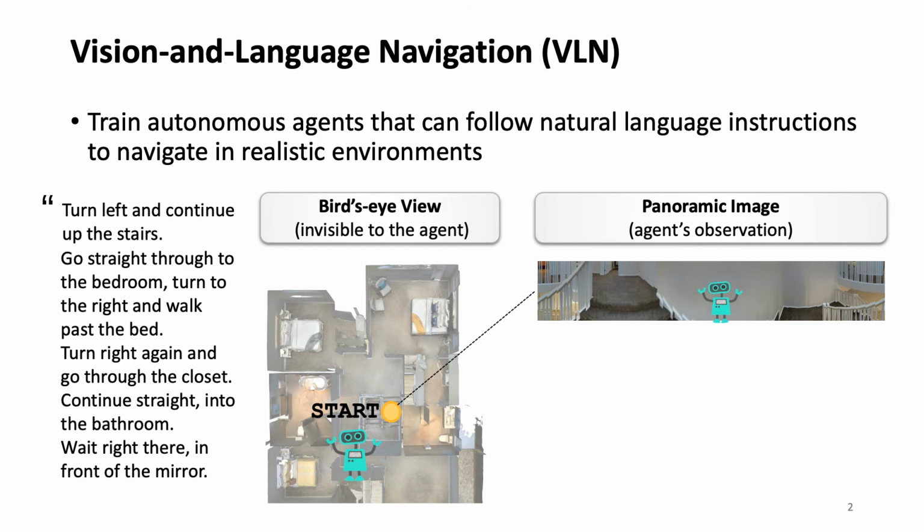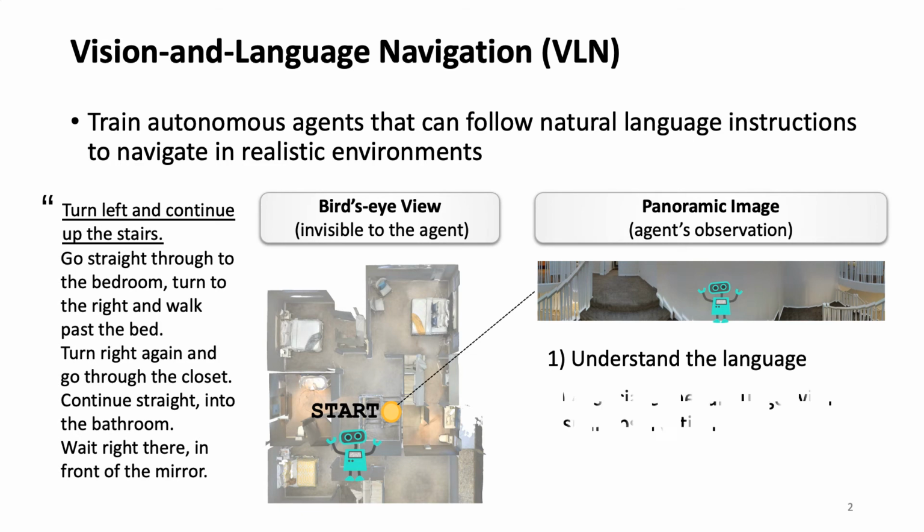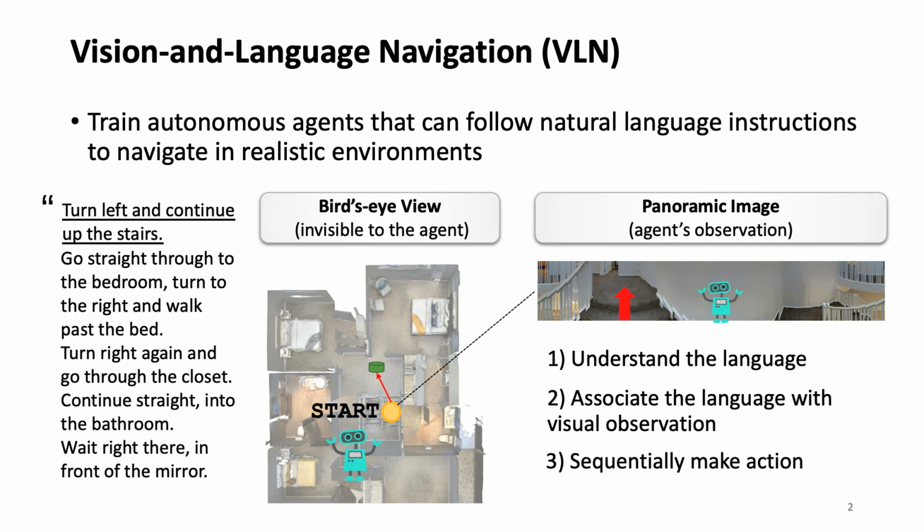To accomplish this task, it should understand the language instruction, such as the meaning of turn left and continue up the stairs. And then it should associate the language with its observation. For example, which direction is left and where are the stairs in this panorama. It should sequentially make actions given the instruction and observations until it stops at the target location.